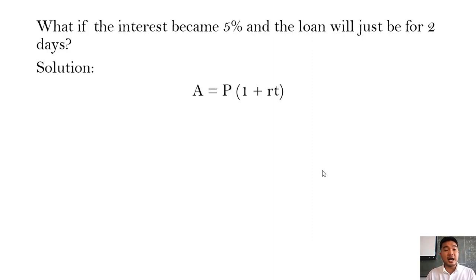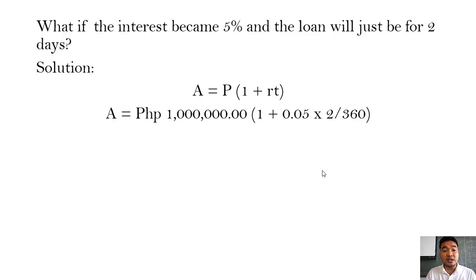So again, by applying the formula, A equals P times (1 plus RT), we substitute all the known variables into the problem. So A equals 1 million pesos times 1 plus 0.05, since the rate is equal to 5% and we express it in decimal, times the time in years, which is 2 over 360.